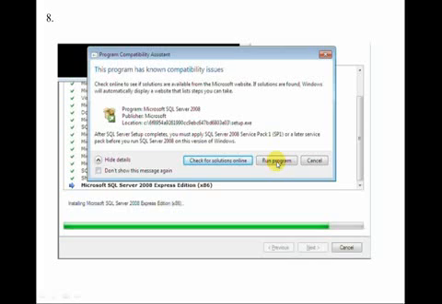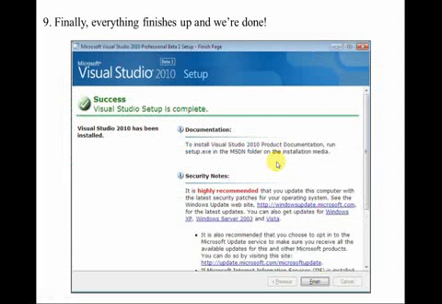A little bit later we got a compatibility warning dialog, also mentioning SQL Server 2010, and an external DOS window was also found running a setup.exe command. And finally everything finished up with we are done. We just click finish.